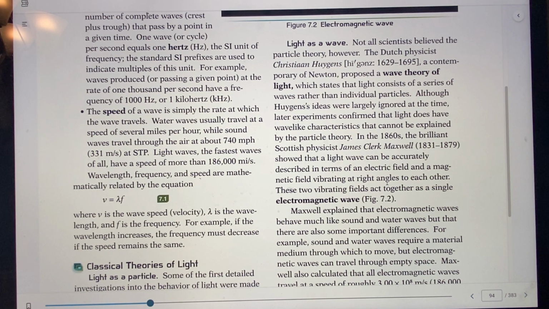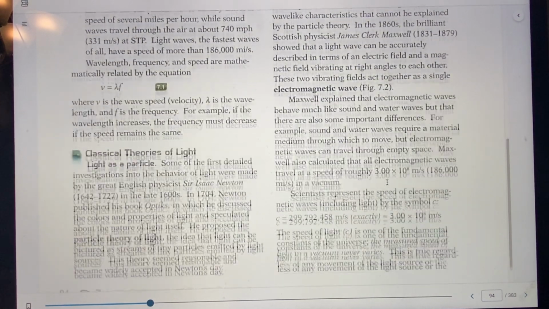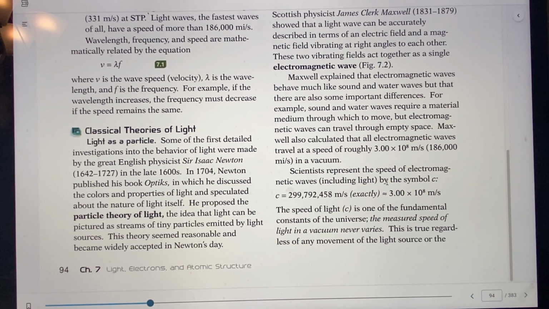I'm going to go over these right at the end real quick too, so you'll have them and can write them down. So let's start. We're going to go into classical theories of light, and that's going to be in here. First we start here with light as a particle.